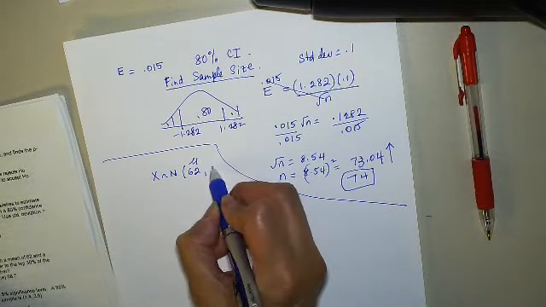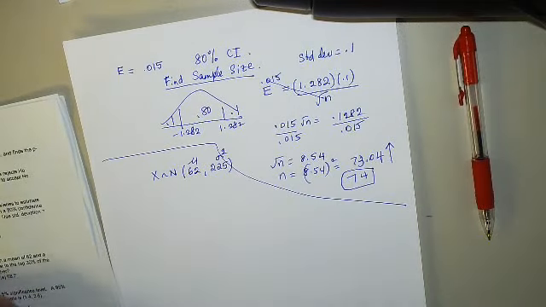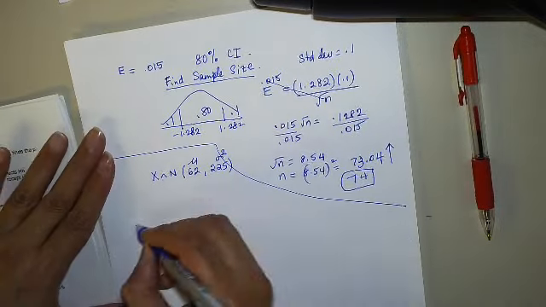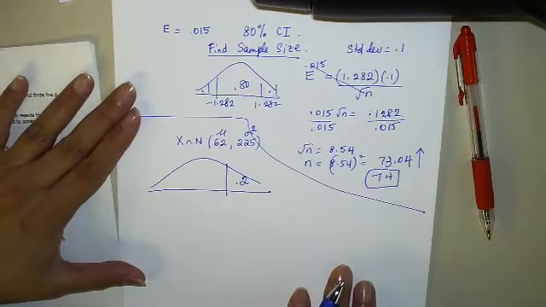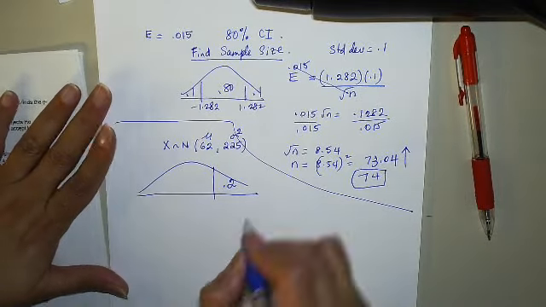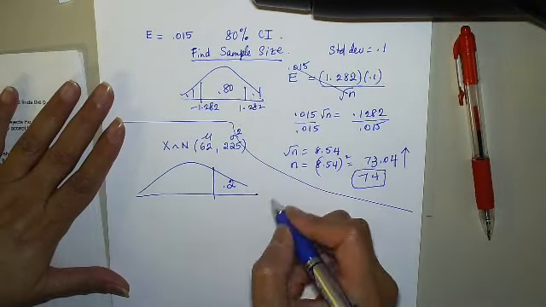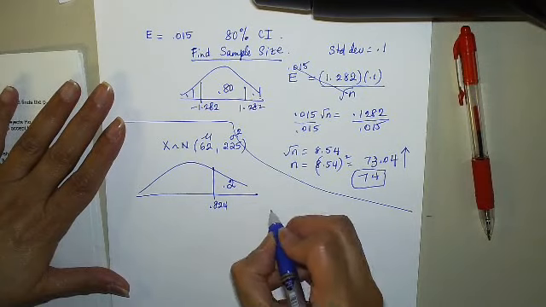The marks on a statistics test are normal with a mean of 62 and a variance of 225. If the instructor wishes to assign B's or higher to the top 20% of the students in this class, what mark is required to get a B or higher? Top 20. So I say we just go to the table and look up 0.80.